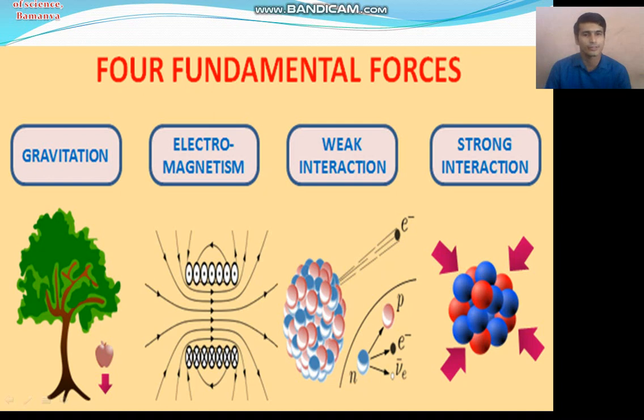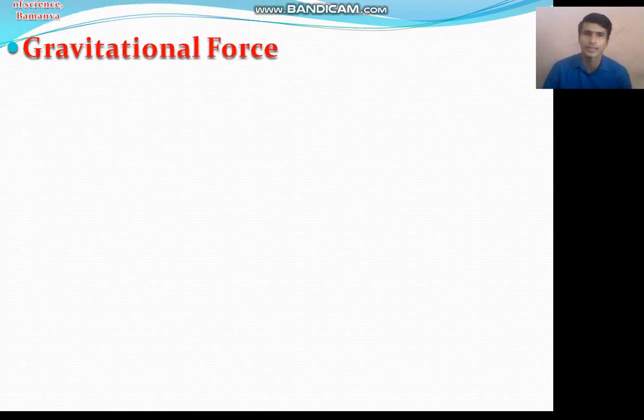The force acting on the particles of the nucleus is the weak interaction force and the strong interaction force. So let us start with the first force, the gravitational force.